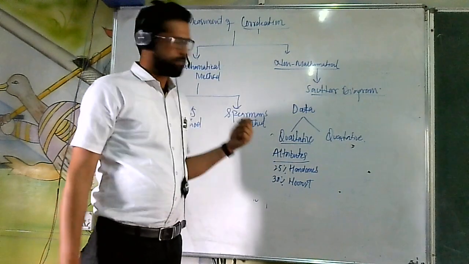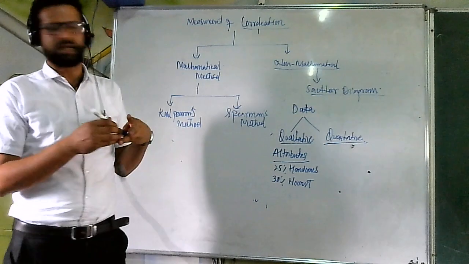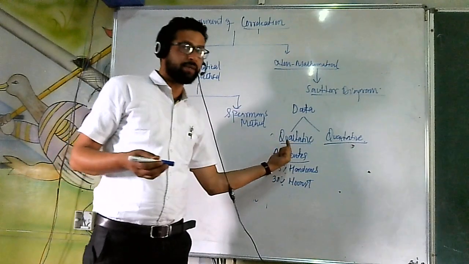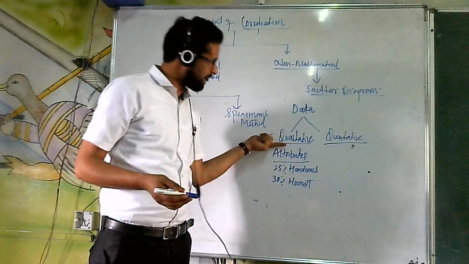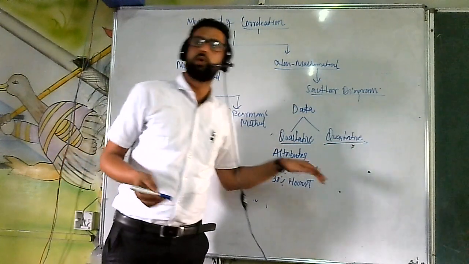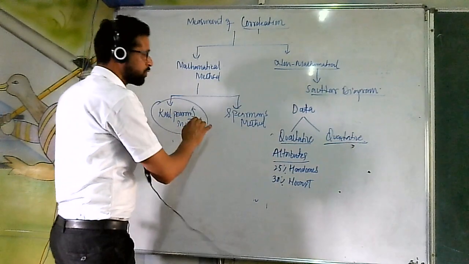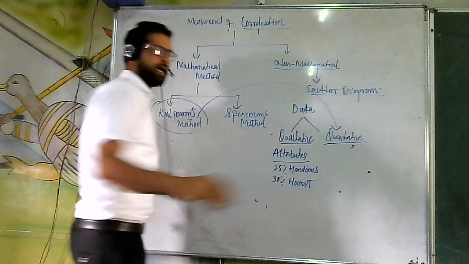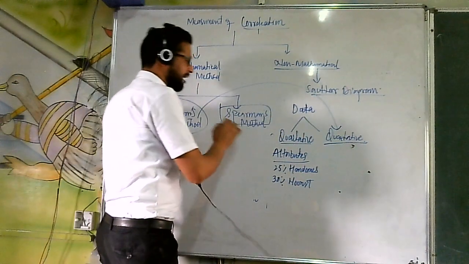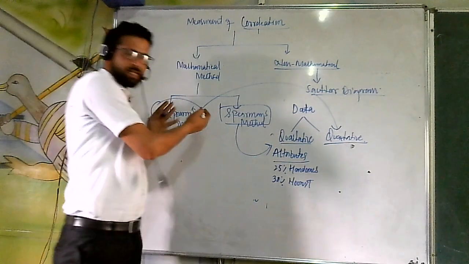This is qualitative data. Quantitative data is simply data which is already in the form of quantity, so you can directly apply mathematical tools to it. Here you cannot directly apply the mathematical tools. You first have to convert this data into numbers, and only then can you apply them. Why am I discussing it here? Because it was Karl Pearson who took the quantitative data and said that he would find out the relationship. When Spearman came, he said he would find out the relationship among attributes, among qualitative data. So we will discuss them one by one.